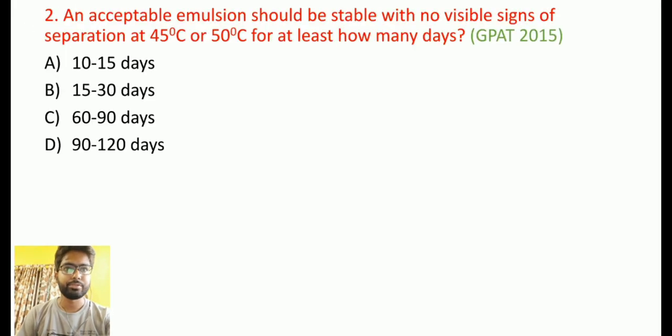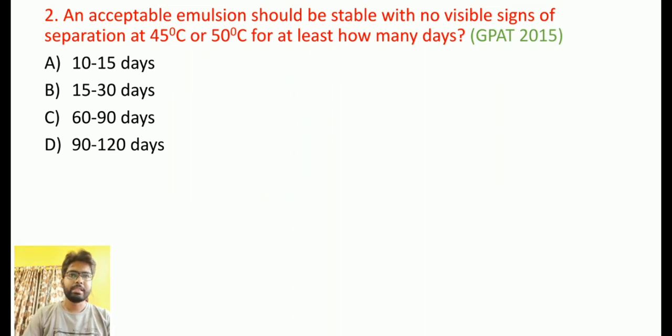Coming to the next question, an acceptable emulsion should be stable with no visible signs of separation at 45 degrees centigrade or 50 degrees centigrade for at least how many days? This question came in GPAT 2015. Options are 10 to 15 days, 15 to 30 days, 60 to 90 days, or 90 to 120 days.